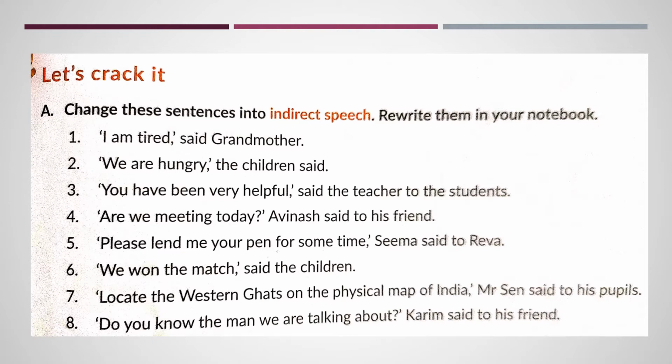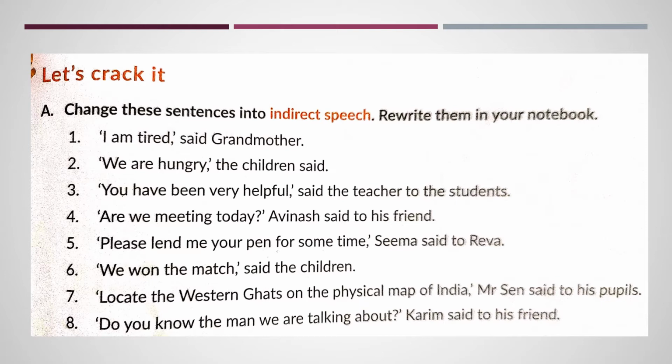See the second one. "We are hungry," the children said. The children said that they were hungry. We here again is first person pronoun in plural. So we will go and look at the subject. Subject is children. So we will transform it into plural they.